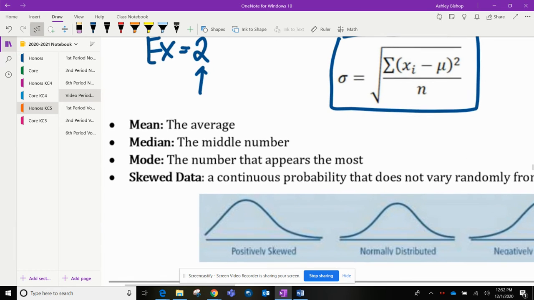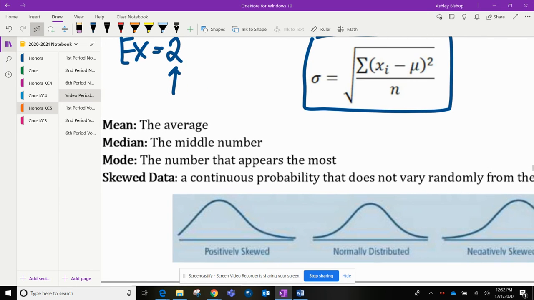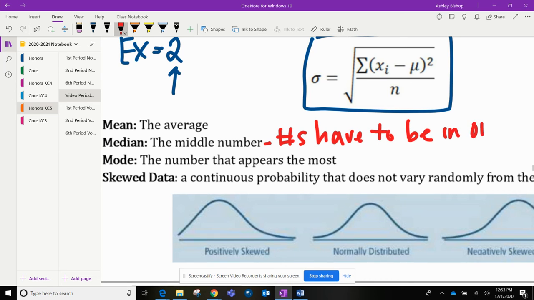You've probably learned about the median number before, and that's the middle number, but you want to write yourself a note that before you find the median, the number in the middle, you are going to make sure that your numbers are in order from least to greatest. So first, numbers have to be in order. And we're going to do examples, but first you want to make sure your numbers are in order.